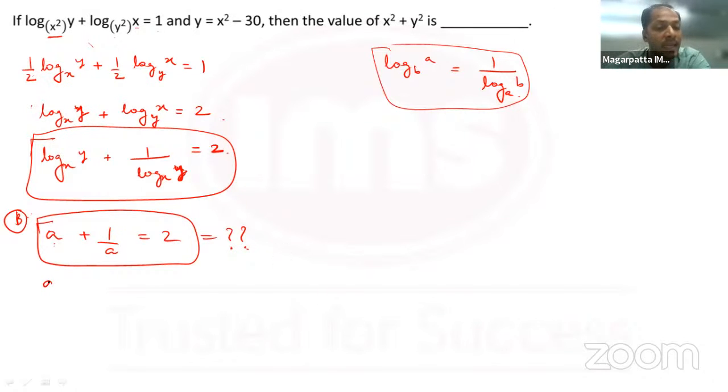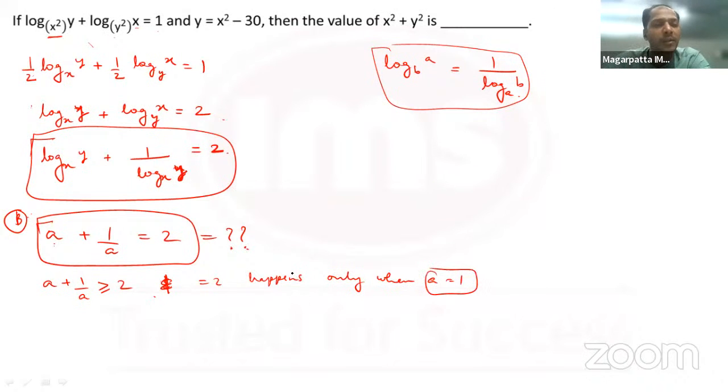Absolutely right. Any number plus its reciprocal is always greater than or equal to 2, and equality happens only when a is equal to 1, right?